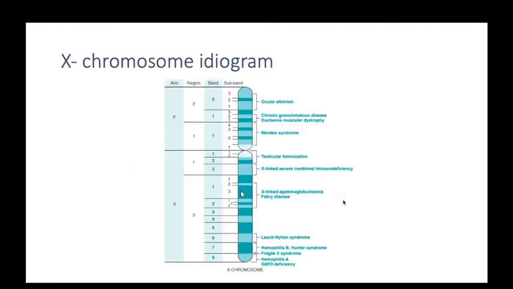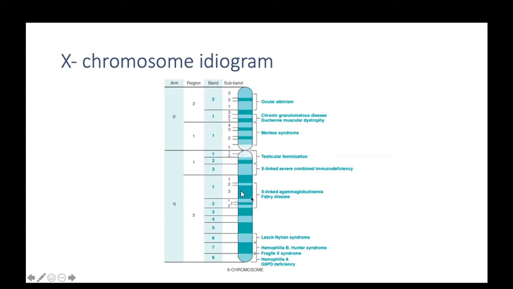And this is the X chromosome. This is the short arm, this is the centromere, this is the long arm. My aim in showing this picture is the bands. At the location in the chromosome where there is deletion, rearrangement or insertion, the mutation causes such disease. Here there is ocular albinism, testicular feminization, X-linked severe combined immunodeficiency, where that band is involved. Fabry's disease, that band is involved.